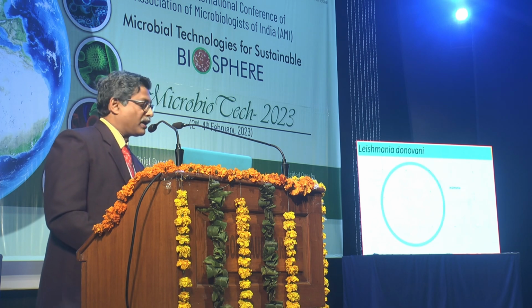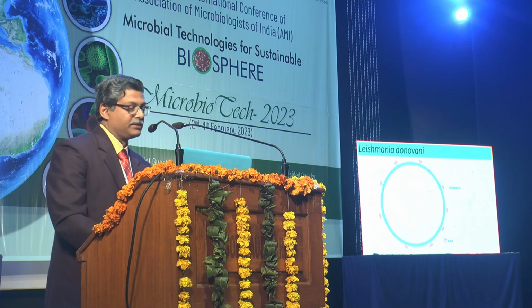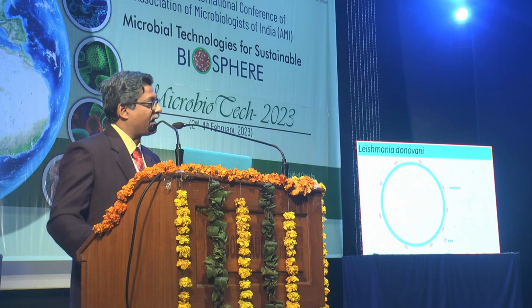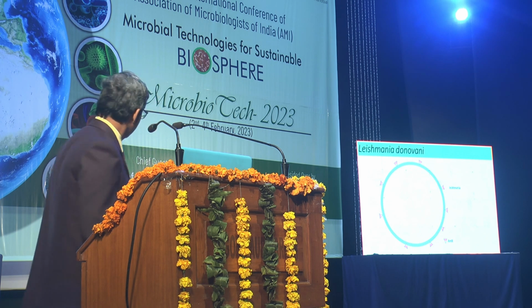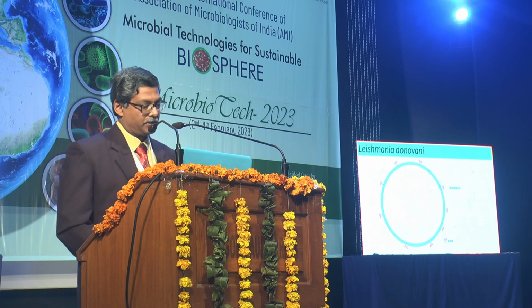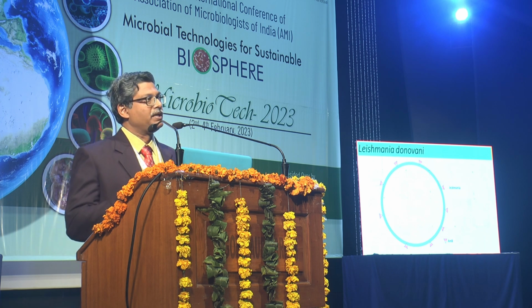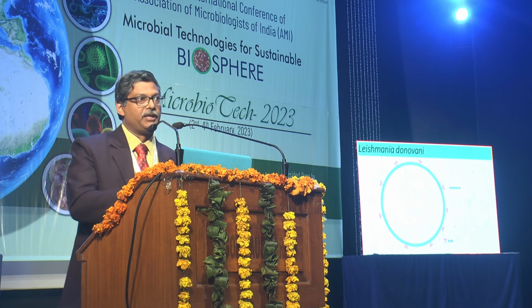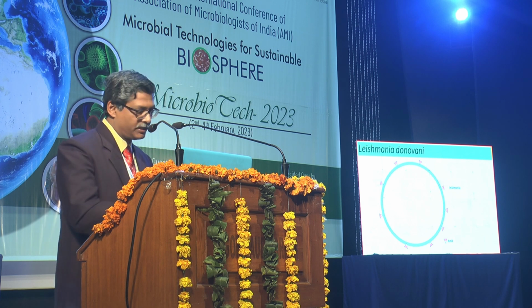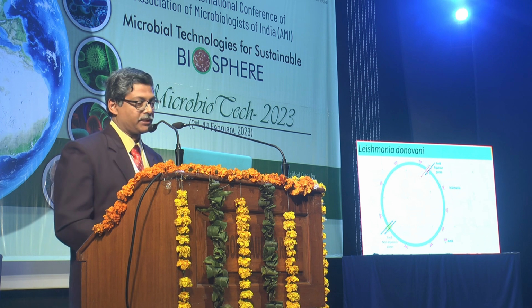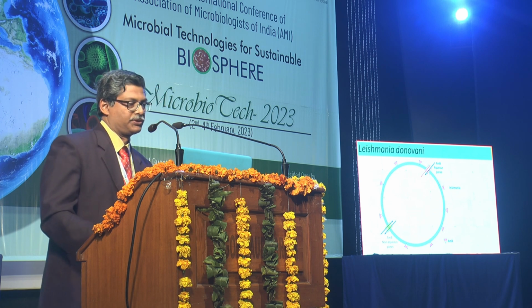Now, one of the very important or common drugs against Leishmania is amphotericin B, which is shown here, represented by AMP-B. As soon as the amphotericin B drug is injected into a Leishmania infection, the Leishmania takes it up through the aqueous pores.